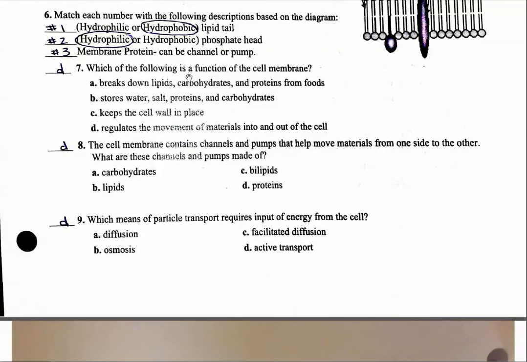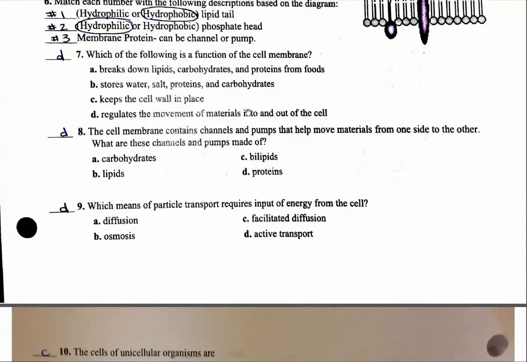All right, 7. Which of the following is a function of the cell membrane? Okay, it does not break down lipids. That would be a lysosome. It does not store water, salts, and proteins. That is a vacuole. It does not keep the cell wall in place, really. I mean, the cell wall doesn't need to be kept in place. It is right behind the cell wall, but it does regulate the movement of materials into and out of the cell. Okay, and the process of that regulation is called homeostasis, the fact that you have a very distinctive inside composition of the cell versus outside. That's homeostasis.